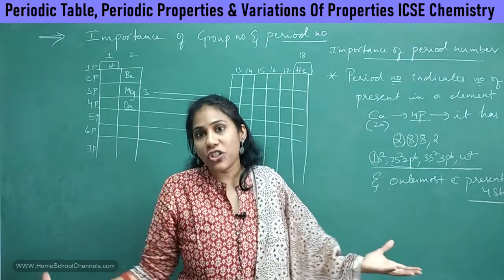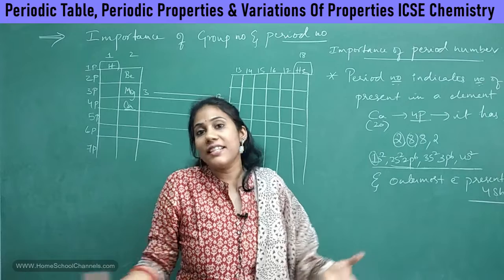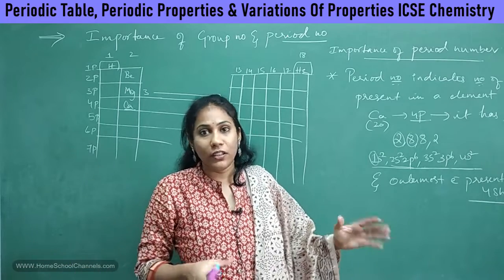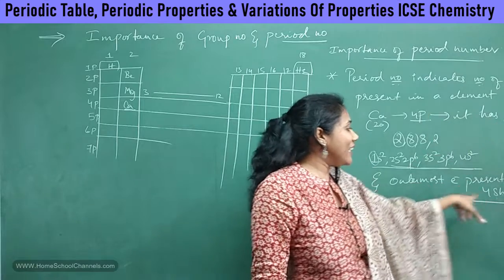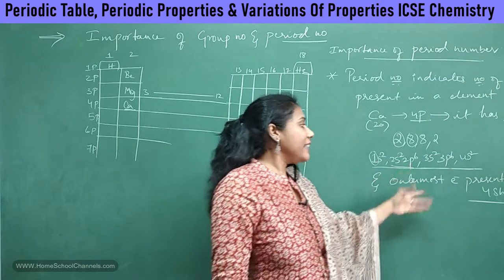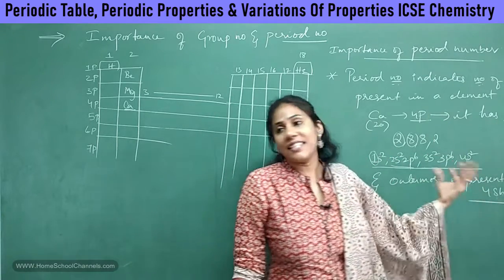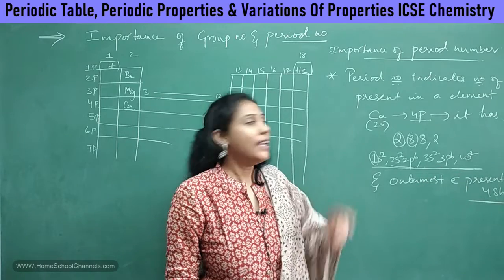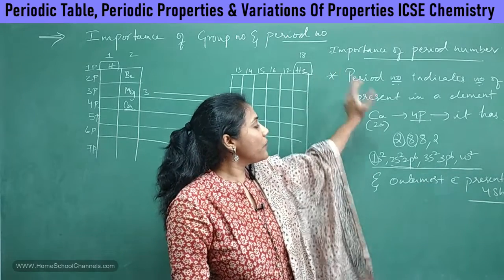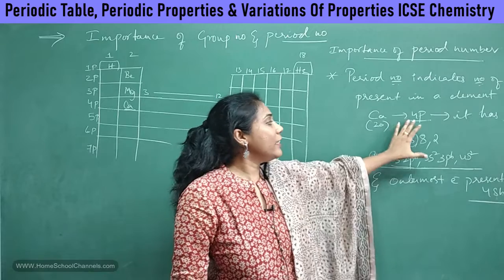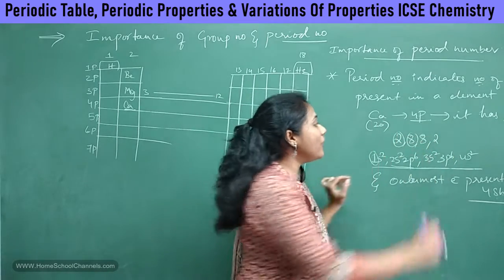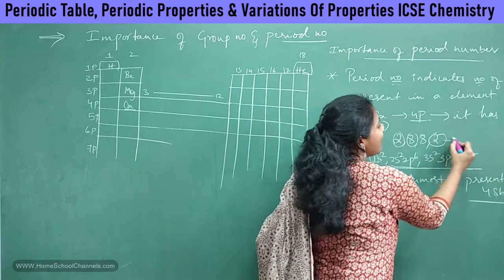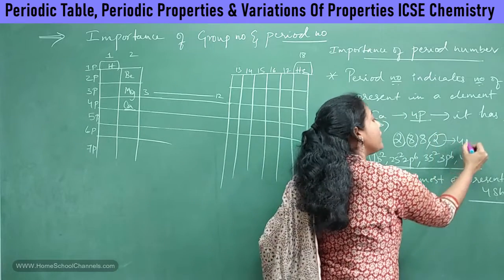in which last shell they are. Is it in the first shell? Is it in the second shell, or so on? Knowing the period number will give an idea about exactly in which shell our last electrons are located. So what is the importance of the period number? The period number will tell you how many shells are there in an element, and it will also tell you in which shell the last electrons are present.